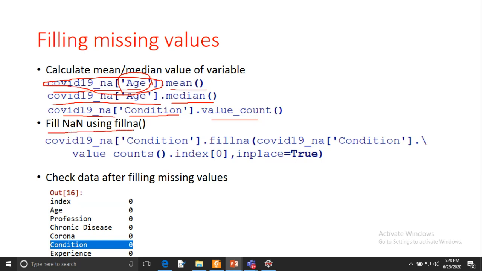Now we can replace the NaN values using the fillna function. How can you access the fillna function?